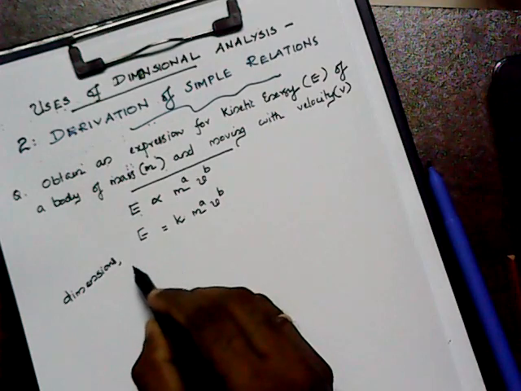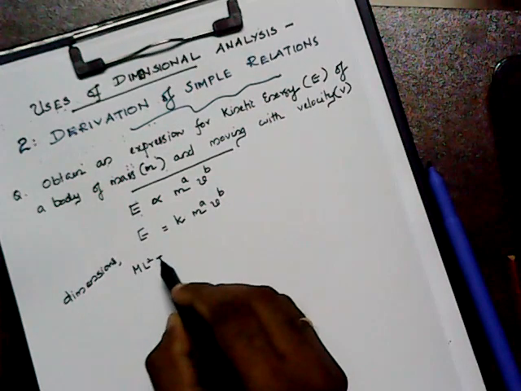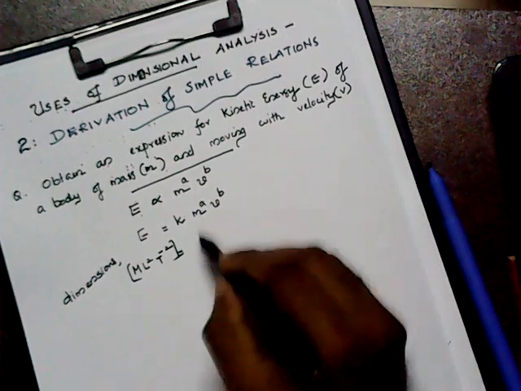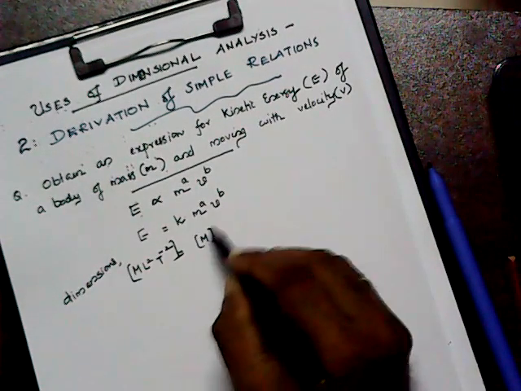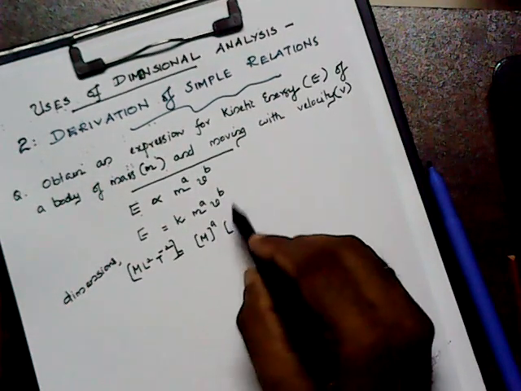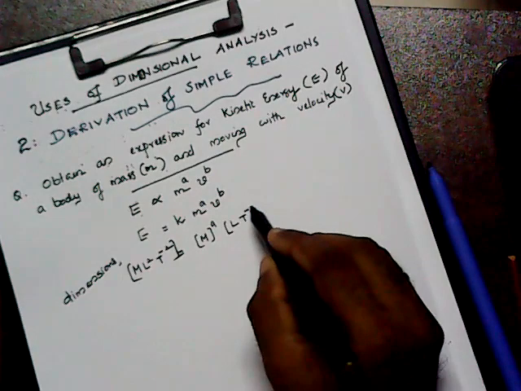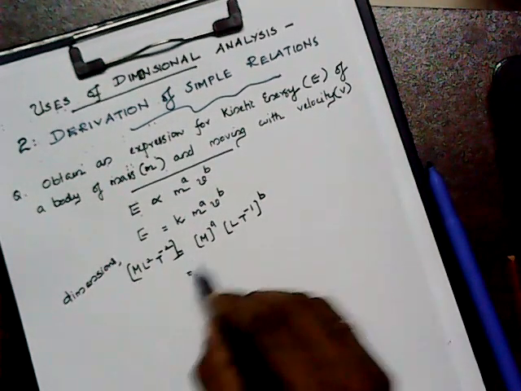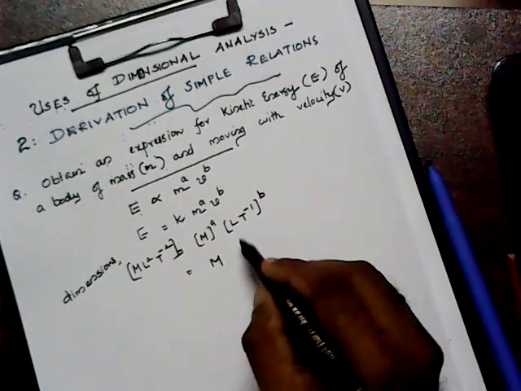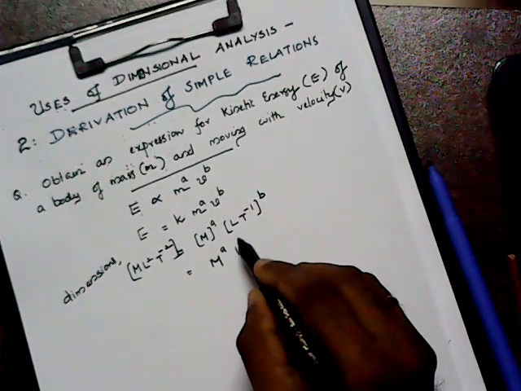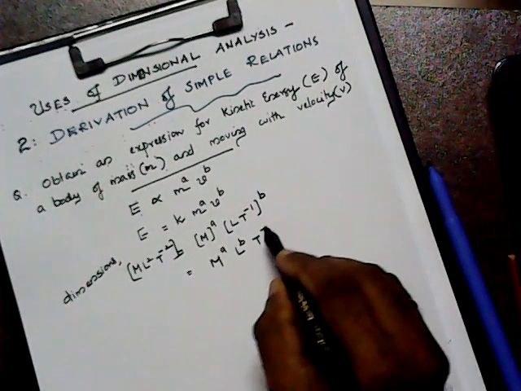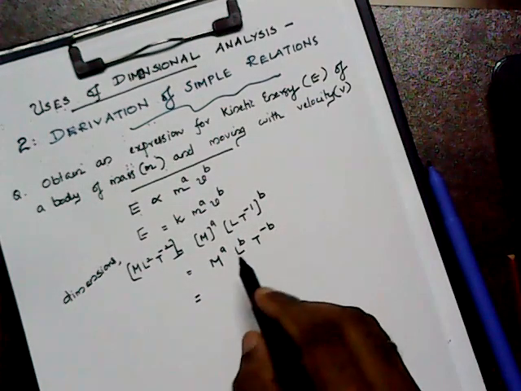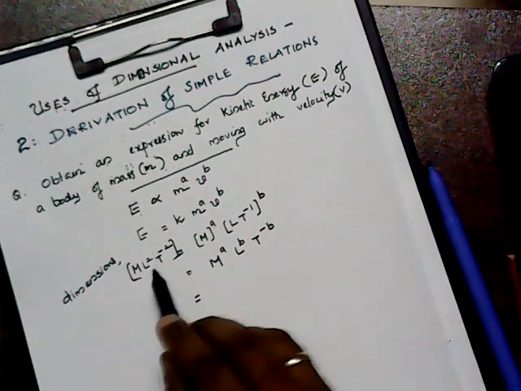So here E is the energy. We know its dimension is M L squared T raised to minus 2. Then what is the dimension of mass? We already know it is M, so M raised to a. The next one, for velocity, we know it is M L T raised to minus 1, the whole raised to b. So we can just distribute at first. So it becomes M raised to a, L raised to b, T raised to minus b. Then you just compare the two.